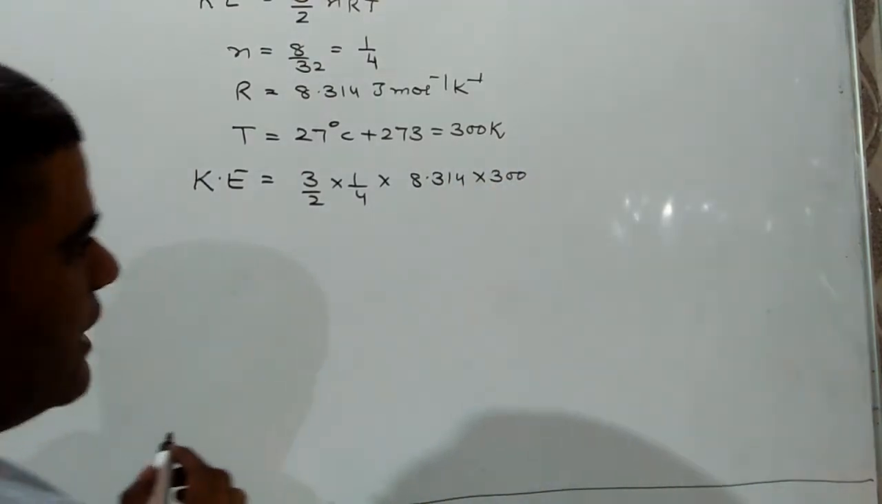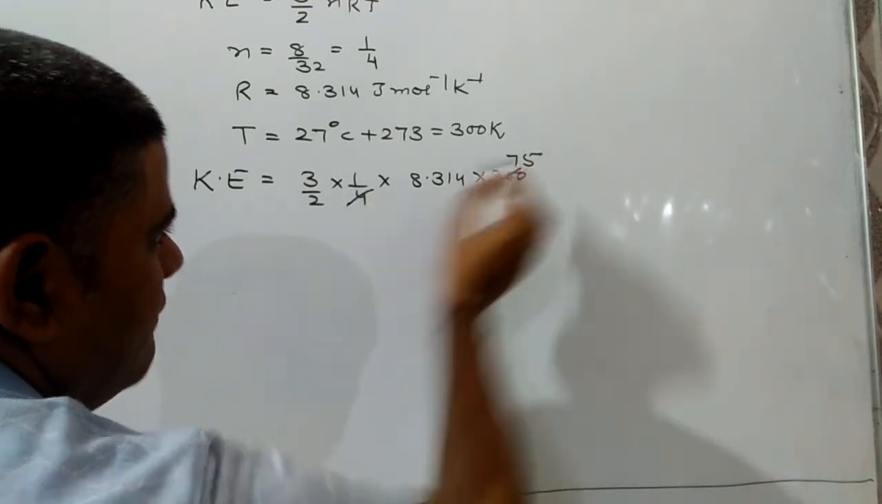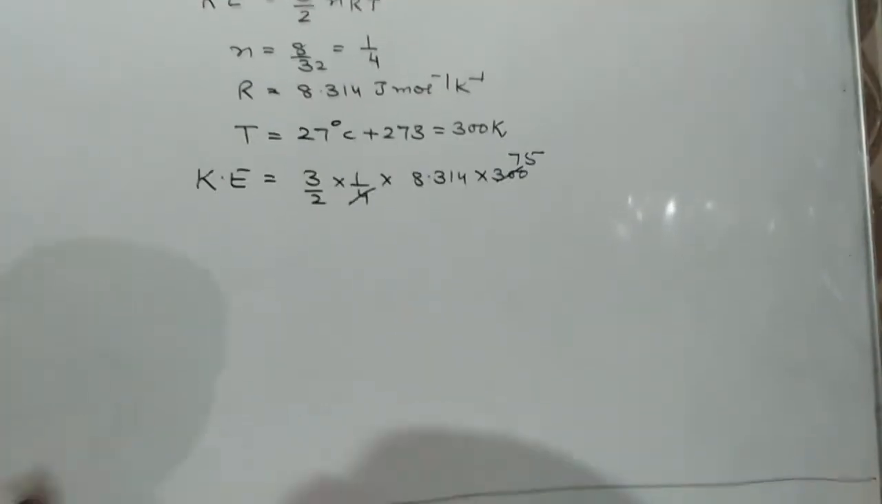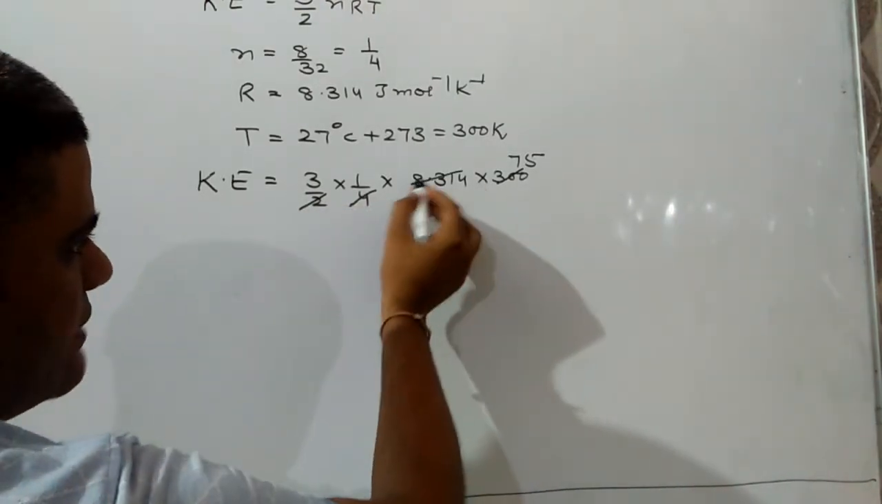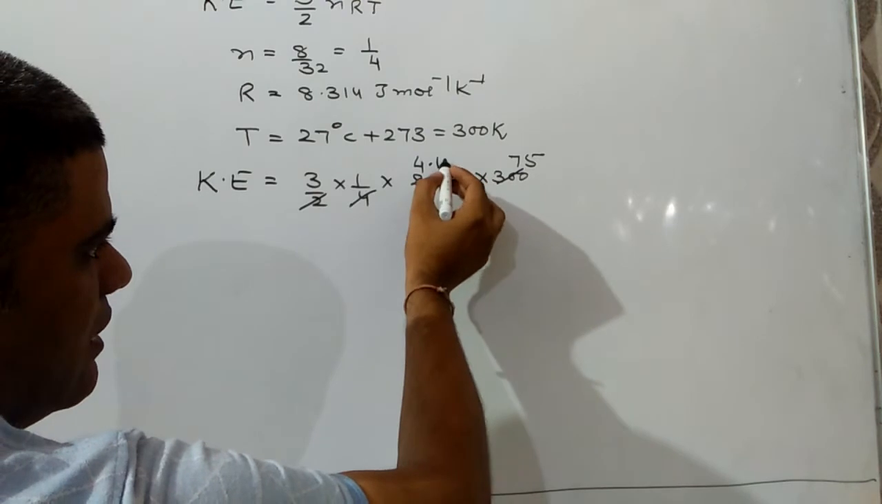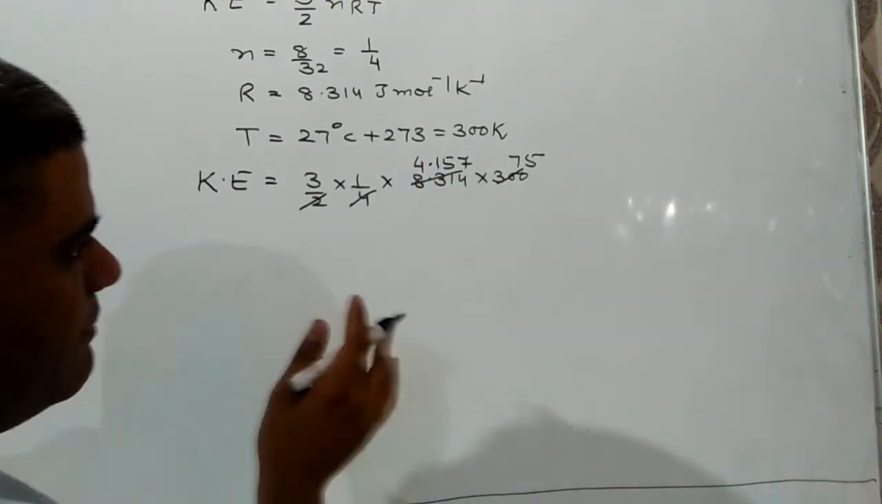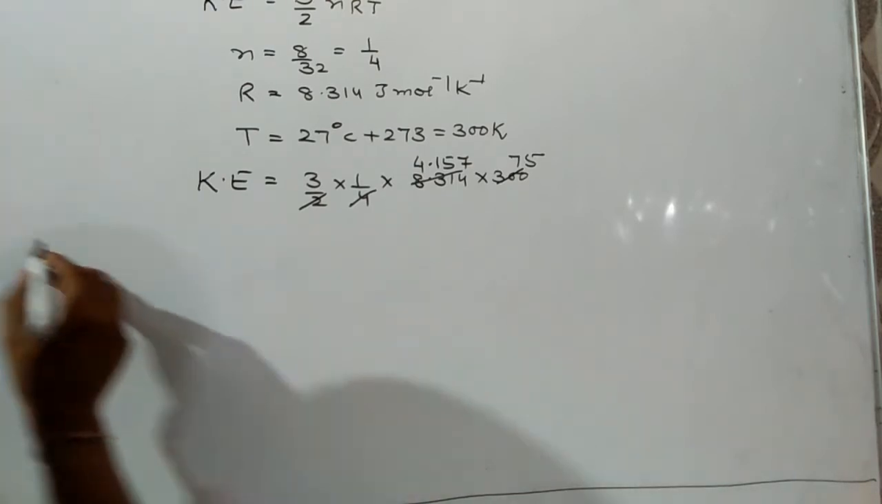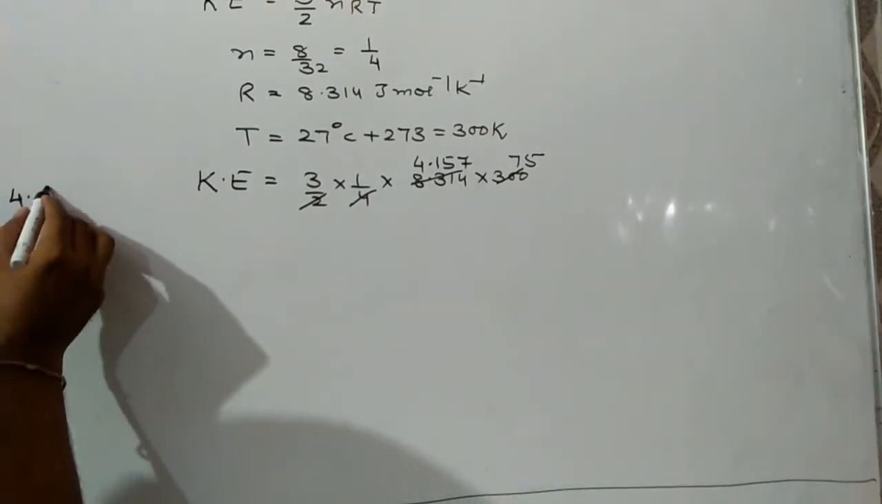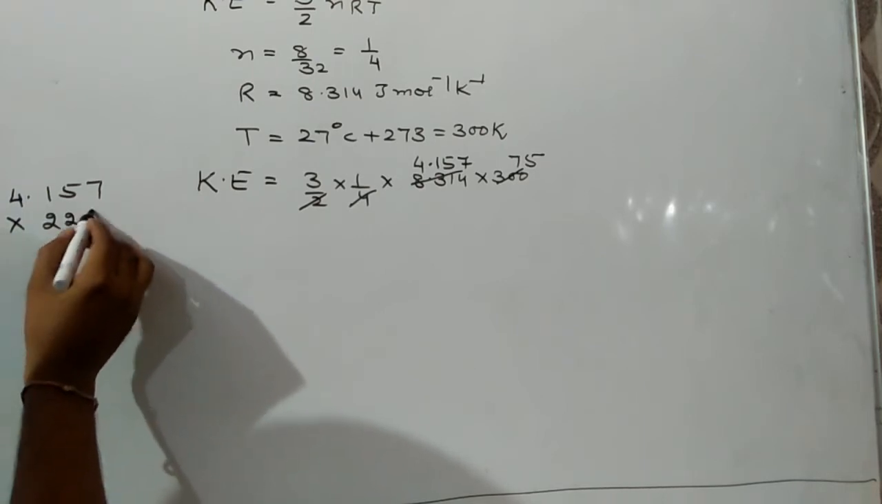On cancelling, it comes out to be 75. Now we can cancel further, 4.157. Now we can multiply it, 4.157 into 225.